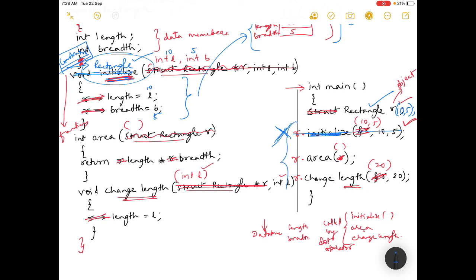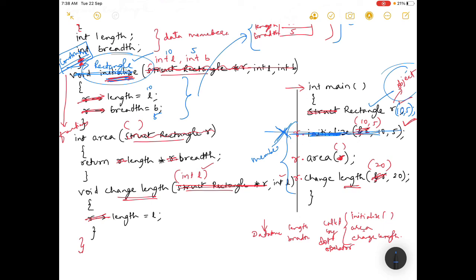Now what will we call these three? R dot, okay, this line is removed. R dot area and R dot change length, what are these called? These are called member functions of that object. Which object? Here, R object.